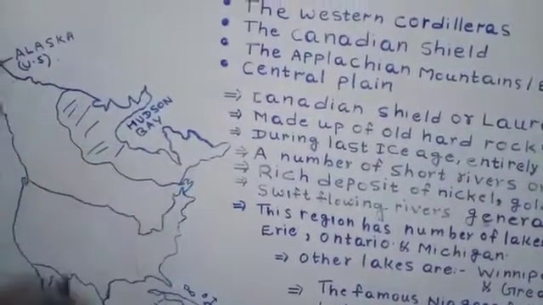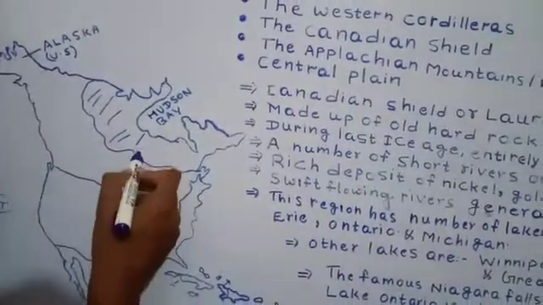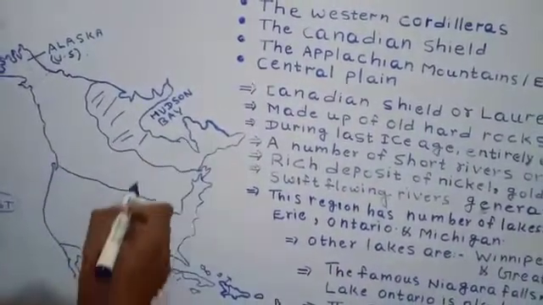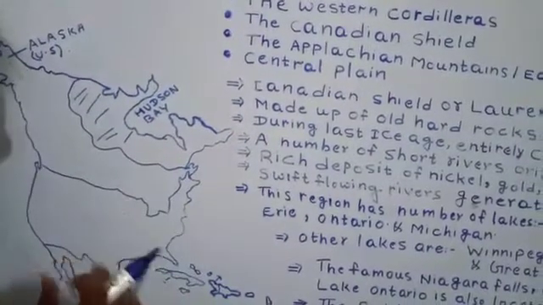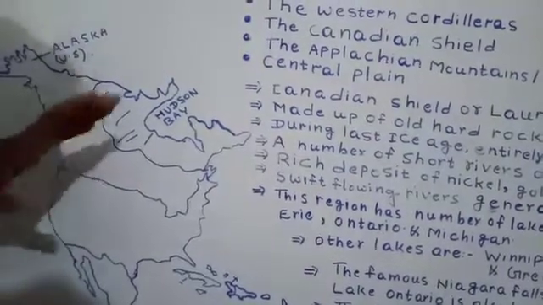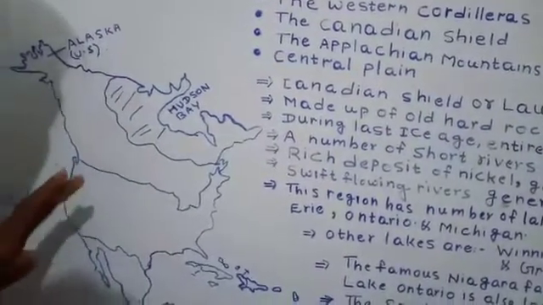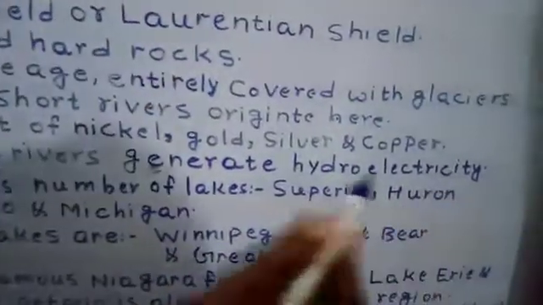and reduced its height. Now, swift flowing rivers generate hydroelectricity. Many small and swift rivers. Swift flowing rivers means the rivers which flow through mountainous regions or plateau regions are often called swift rivers. So these swift rivers are used for generating hydroelectricity.